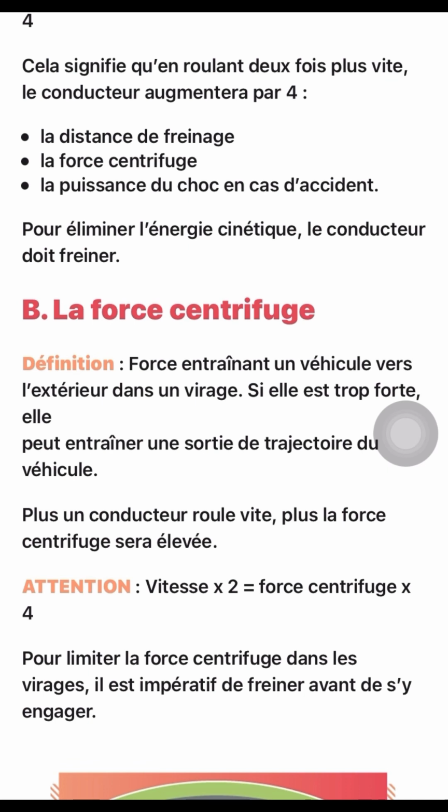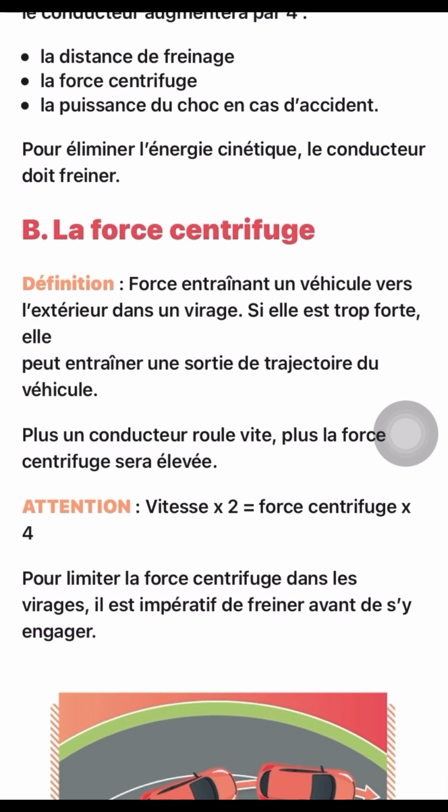If it is too strong, it may cause the vehicle to move out of the road. This is always at the virage, that is, at the curve. If you are very fast at the curve, you can move out of the road. If the speed you take to enter the curve is too much, you can move out of the way.